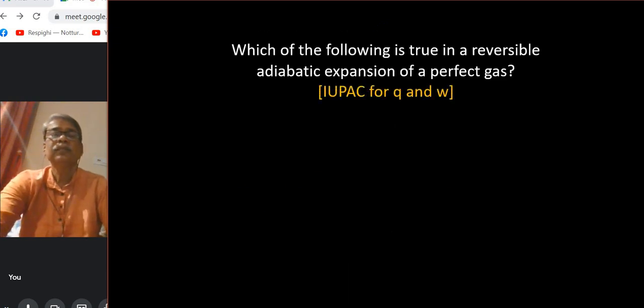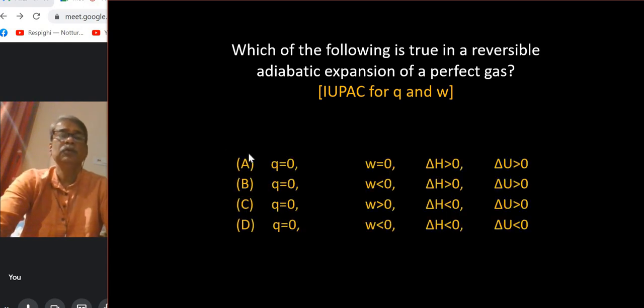Next question. Which of the following is true in a reversible adiabatic expansion of a perfect gas? So we have to follow reversible adiabatic expansion of a perfect gas. IUPAC is followed for sign convention of Q and W. If you look at it carefully, it is reversible and adiabatic, so Q is 0, and it is an expansion, so work is done by the system, so W is less than 0. Now that option is available at B and D both, not A and C. So either B or D is the correct answer.